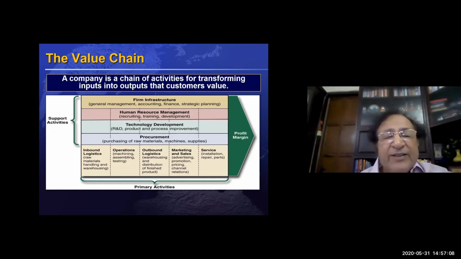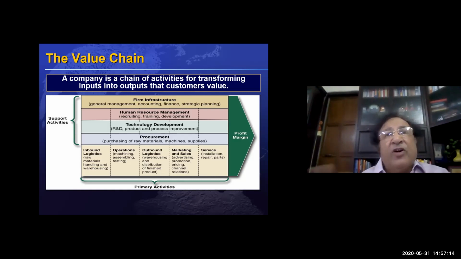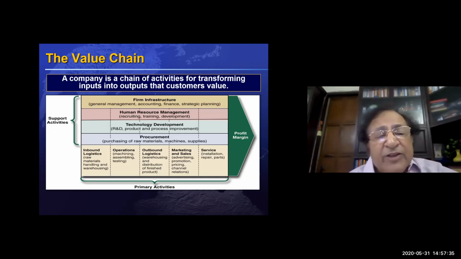All companies have a value chain, by the way, whether it's a product company or a service company. Each company gets certain resources, certain inputs, and then keeps on adding value to those inputs, ultimately delivering a product or a service which is of much higher value. The value chain has primary activities and support activities.